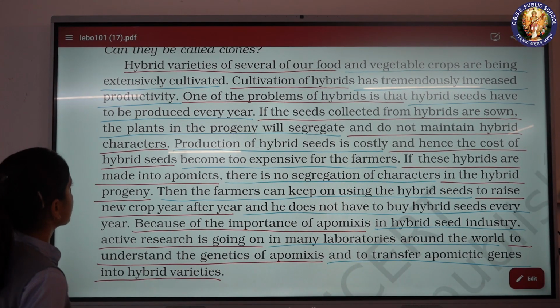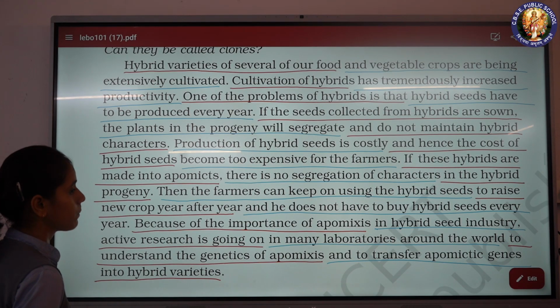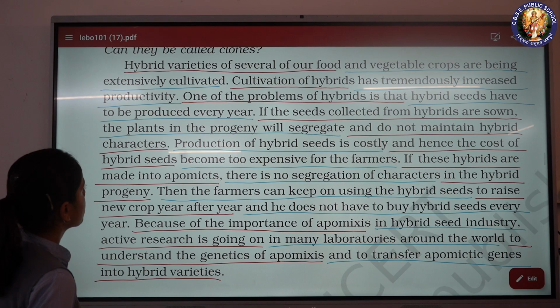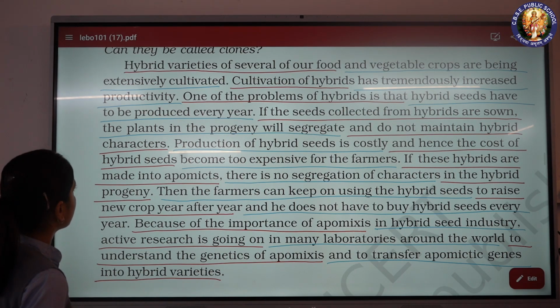Hybrid varieties of several of our food and vegetable crops are being extensively cultivated. Cultivation of hybrids has tremendously increased productivity.